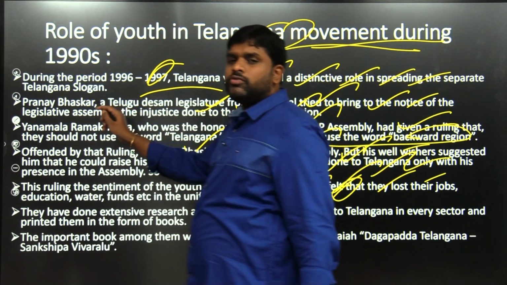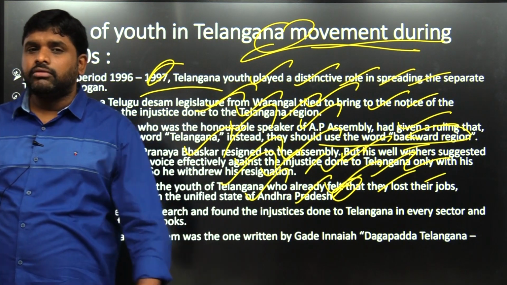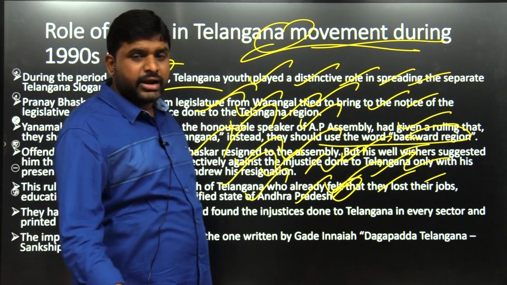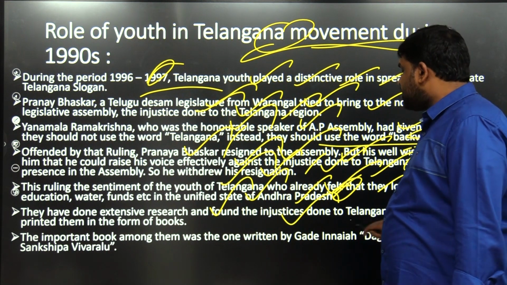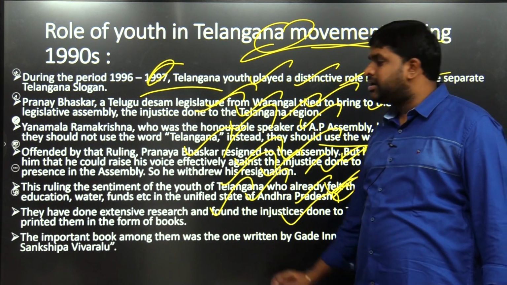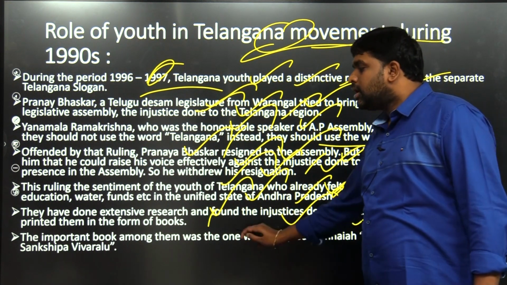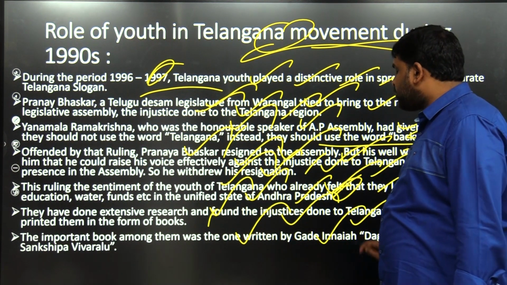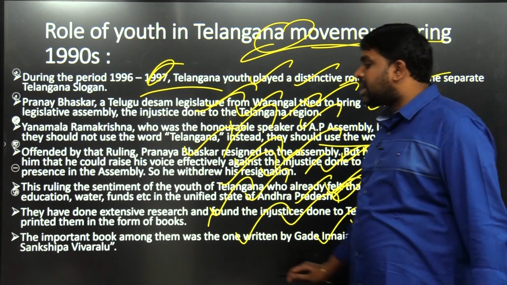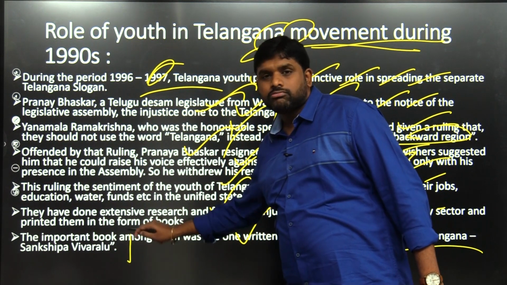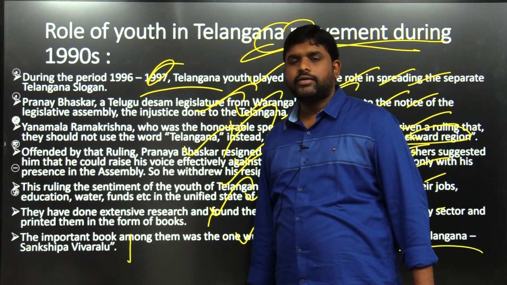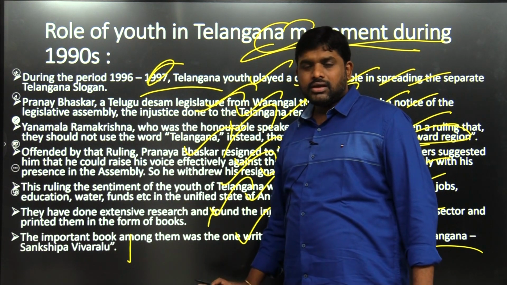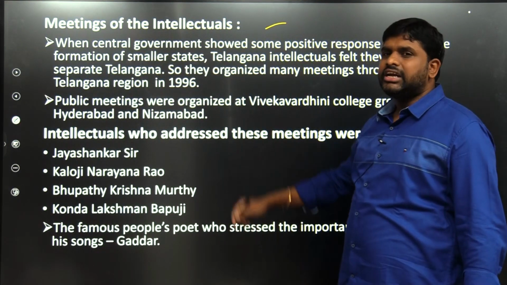So first, the youth. At that time his age is 32 years. Pranay Bhaskar is one particular person who has done extensive research, found the injustice done to Telangana in every sector, and printed them in the form of books. The important book among them was one written by Gadi Ainaya, Dagapadda Telangana, Sankshippa Vivaralu. He is also somewhere around 45 years at that time, 1990. Pranay Bhaskar, Gadi Ainaya, meeting of the intellectuals.